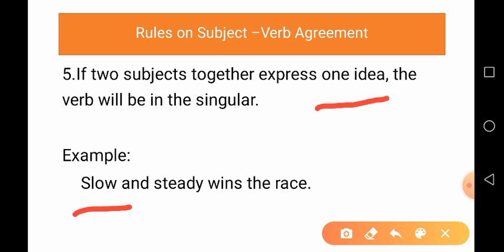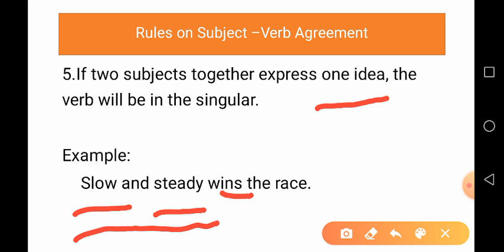The first is slow and the second is steady. But slow and steady is one idea, and when two subjects are connected to express one idea, we use the singular form of the verb in the sentence, and wins is the singular form.